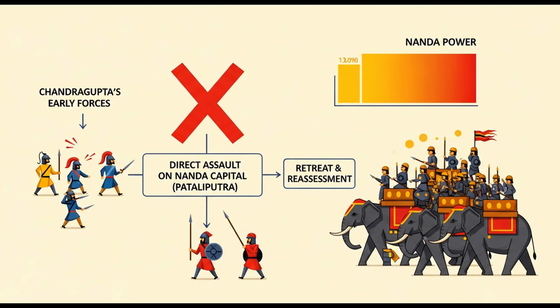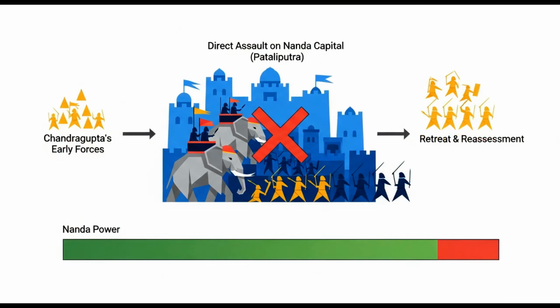It comprised approximately 200,000 infantry and 80,000 cavalry. Greek historians also reported 8,000 chariots and 6,000 war elephants. This formidable military strength overwhelmed Chandragupta's early forces. The Nanda power proved too great for a direct confrontation. This early setback necessitated a complete strategic reassessment.